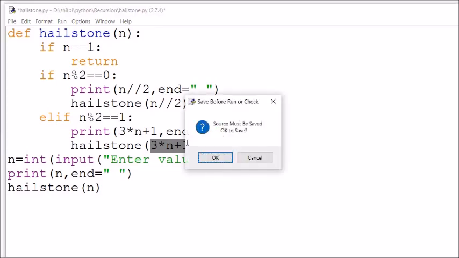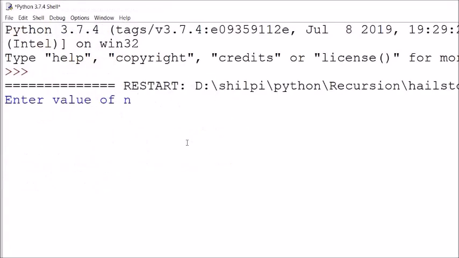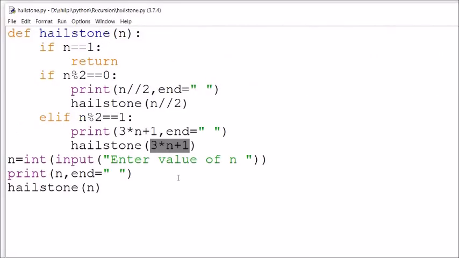So I'll run this program. Suppose I have started from 5, so it will first print 5 because it is an odd number. So 5 into 3 is 15, 15 plus 1 is 16. It is even, so 16 divided by 2 was 8, that is again even. 8 divided by 2 is 4, that is again even. 4 divided by 2 is 2, that is again even, and 2 divided by 2 is 1. Now as soon as it reaches 1, it will stop. In this way this program will be executed.